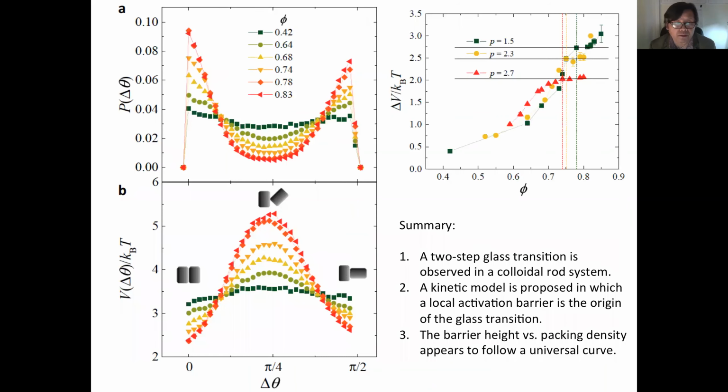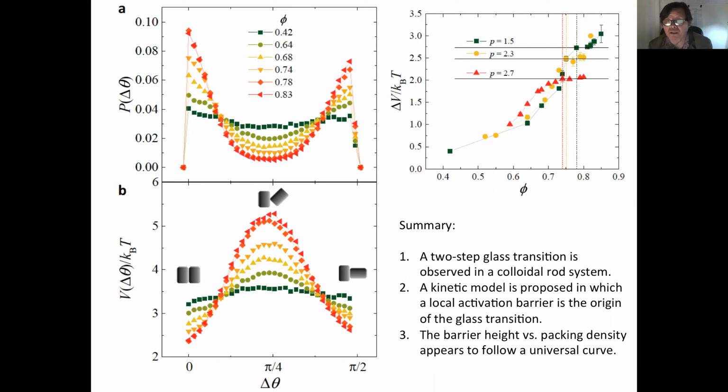And so this is the result. We found that indeed there are two configurations that are stable. The parallel is more stable than the perpendicular one. The diagonal ones are very unstable. And then we measured the activation barrier as a function of packing density for three different anisotropies.